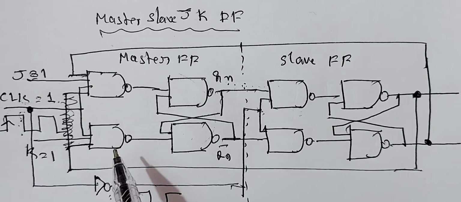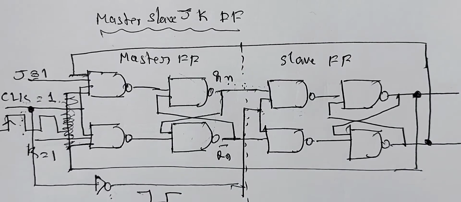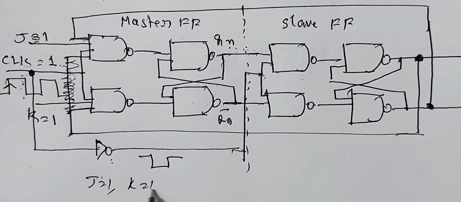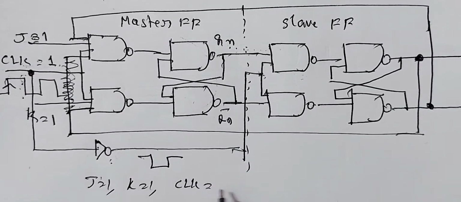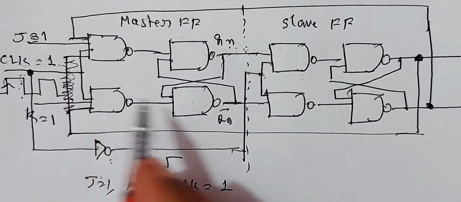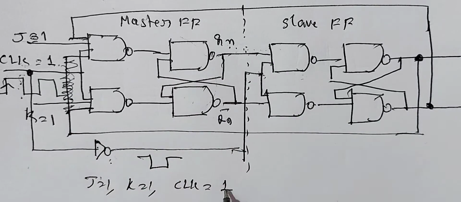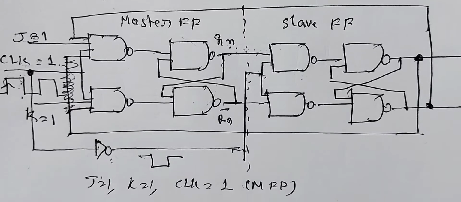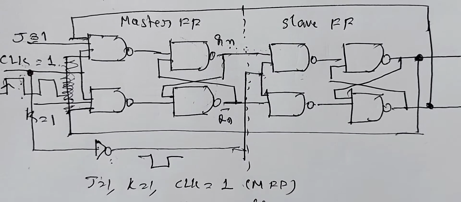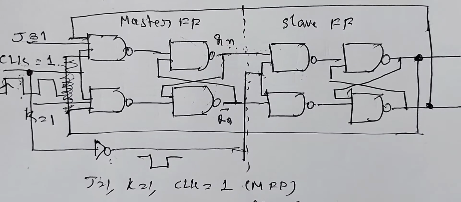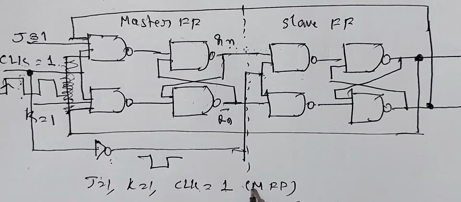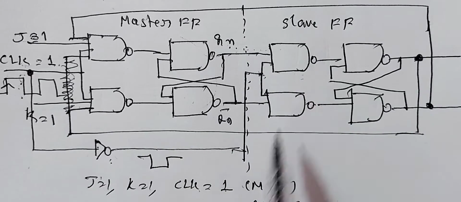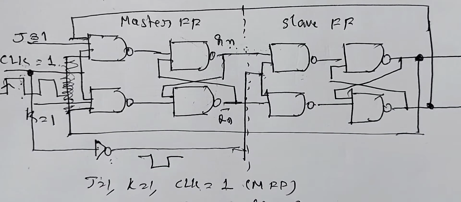Now, I will consider the case when J equals 1 and K equals 1 with the clock pulse 1 for the first flip-flop. When clock pulse equals 1 for the master flip-flop, what is the clock pulse for the slave flip-flop? If clock pulse is equal to 1 for the master flip-flop, it is applied through a NOT gate to the slave flip-flop. Therefore, clock pulse to the slave flip-flop is 0.